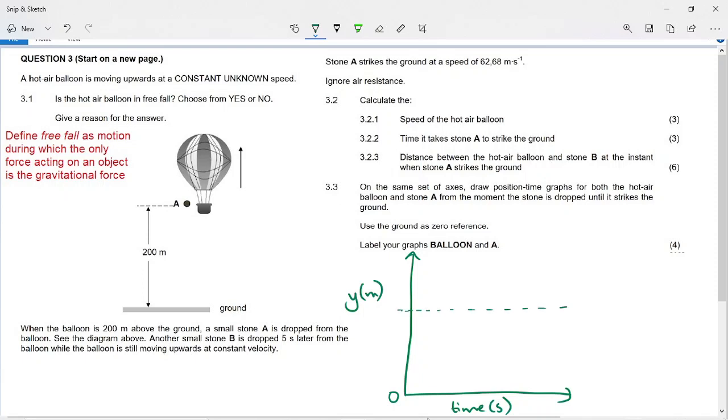If this is 200 meters, it goes from 200 meters all the way down to the ground. And it's going to make that curved shape where initially it's going quite slowly and displaces only a little bit per unit time, and then as it falls for longer, the acceleration makes it have an increasing displacement per second. So it ends up with a curve that looks like that, which kind of looks like a bouncing ball, but it gets a lot more vertical.